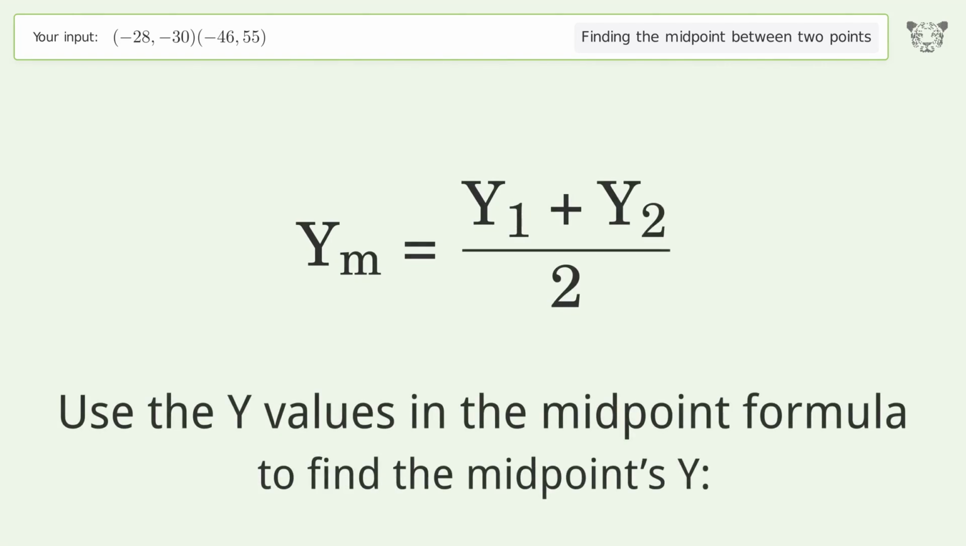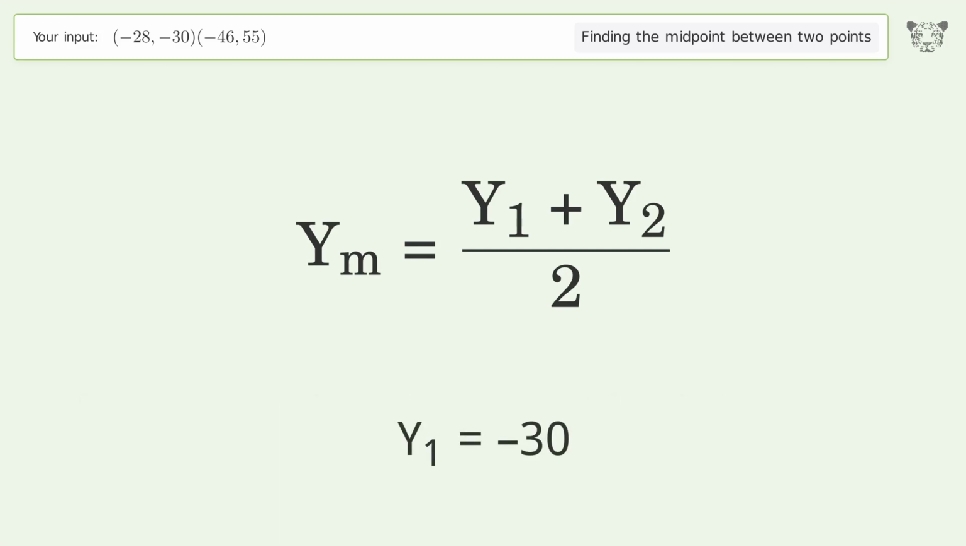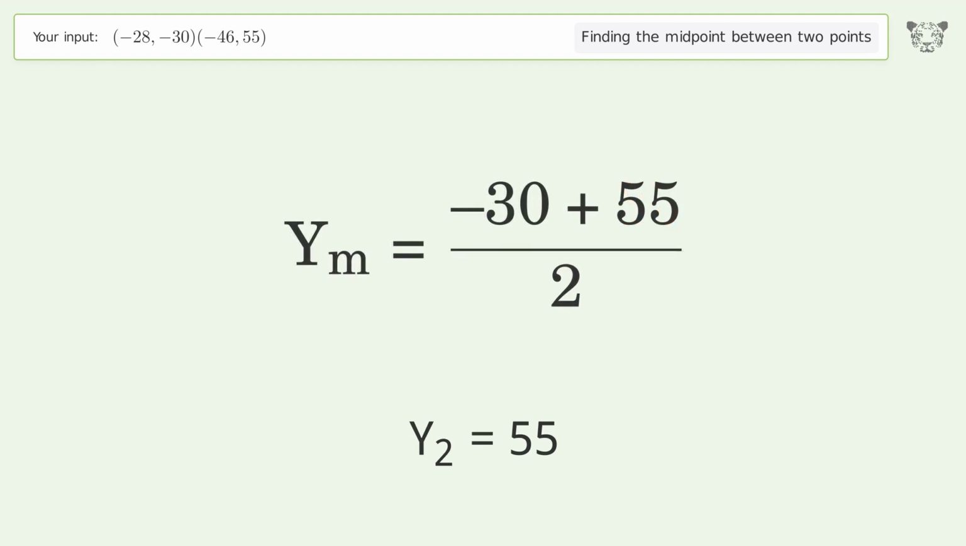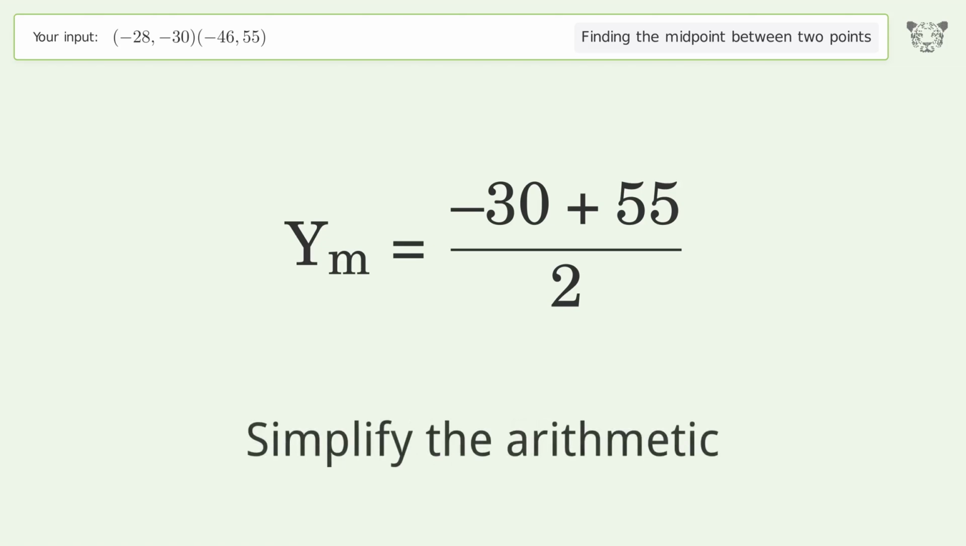Use the y values in the midpoint formula to find the midpoint's y. y1 equals -30. y2 equals 55. Simplify the arithmetic.